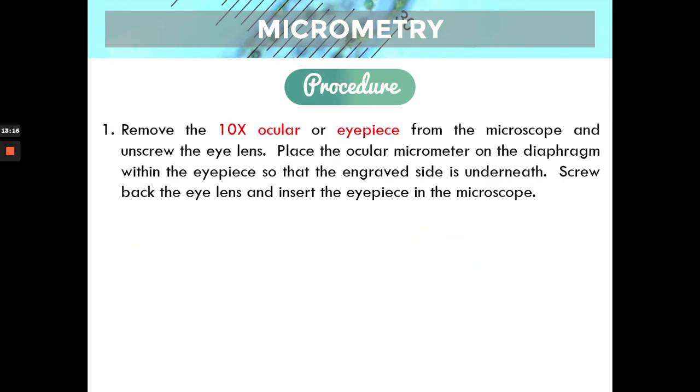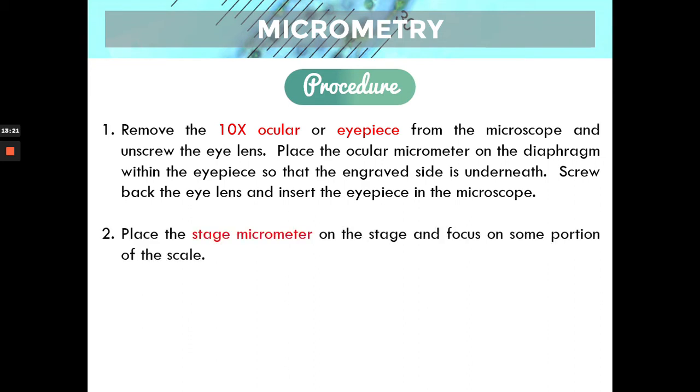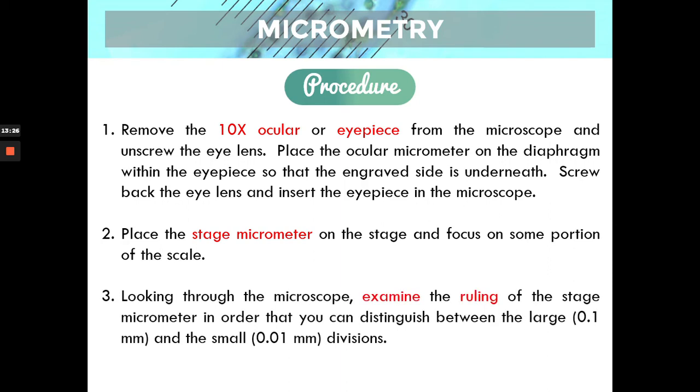So again, the procedure: 10x ocular, and then we place the ocular micrometer. Then after that, we place a stage micrometer and focus on the same portion of the scale. And then looking through the microscope, examine the ruling of the stage. If there are large lines, that's 0.1, and the smaller ones are 0.01 millimeters. But again, in parasitology, for organisms, we usually measure in microns, or micrometer. So if we convert millimeter to micron, you just multiply that by 1,000. So, 0.1.